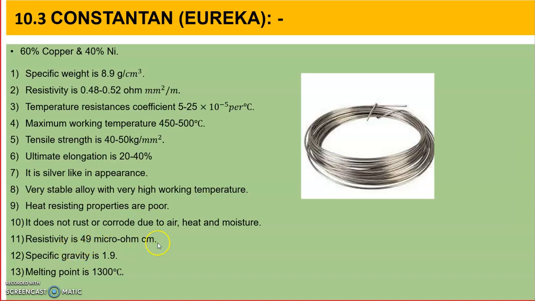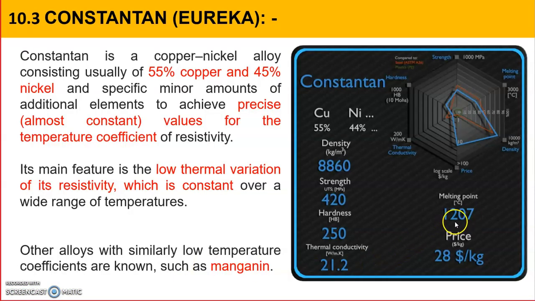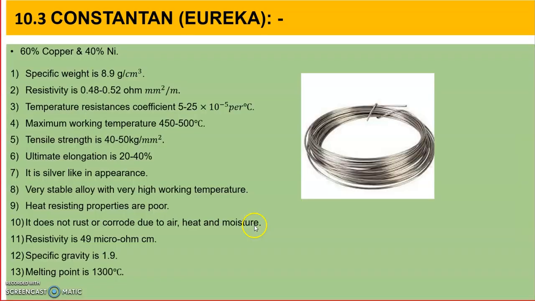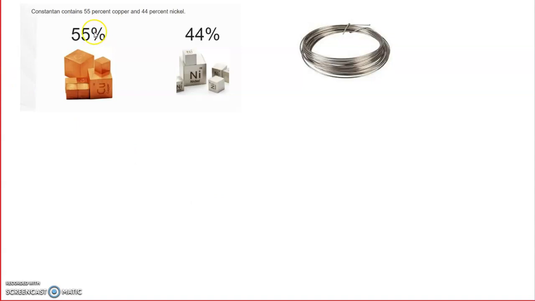Resistivity is 49 micro-ohm centimeters. Specific gravity is 1.9 and melting point is 1300. And if you see here, the melting point is written like this. So such a variation you will find with different references, which will depend upon the composition. So do not worry, because if you vary the composition, definitely some properties will vary within a certain range, but you should know the approximate range. So here it is 55 to 44, and 1% will be additional. It can be iron or other materials.